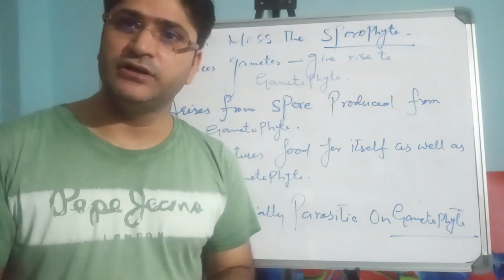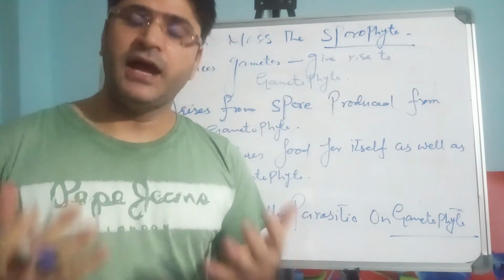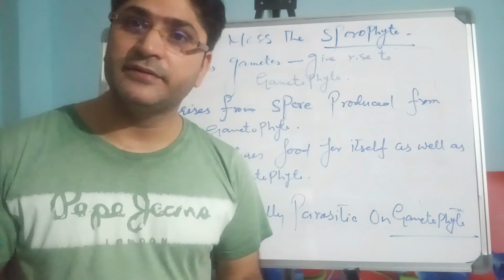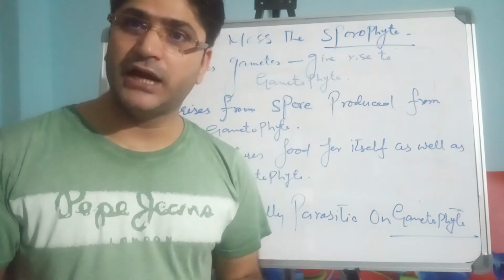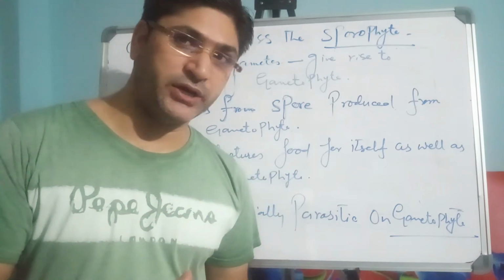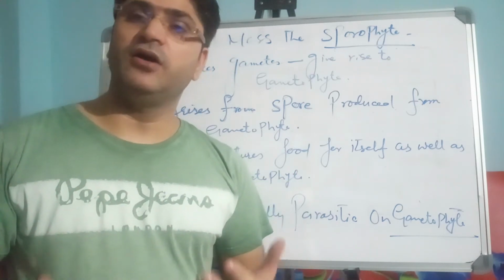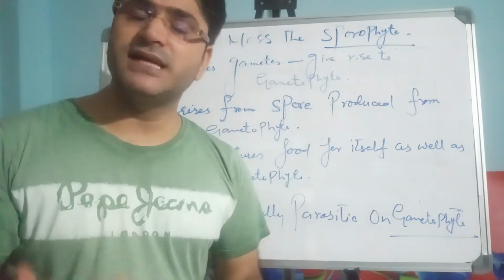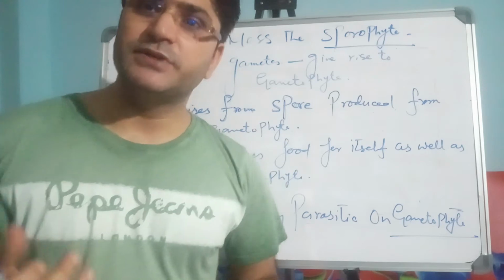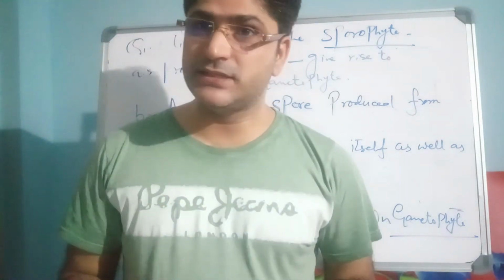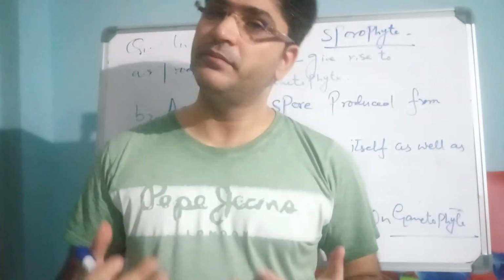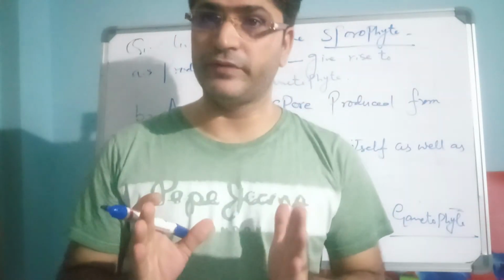Sporophyte is a diploid structure, and this diploid structure gets developed on the haploid structure called gametophyte. So the gametophyte is the main plant body which manufactures the food, but the sporophytic body obtains the food from the gametophyte, so it lives as a parasite. In primitive species, it lives as a complete parasite, and in the advanced species, it lives partially as a parasite. That is about the sporophytic body.